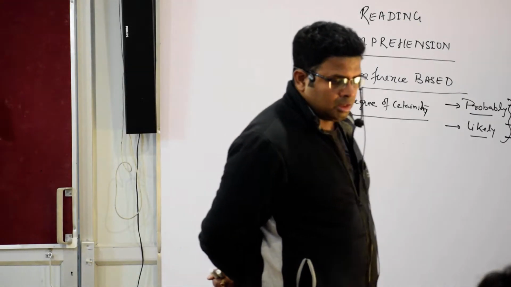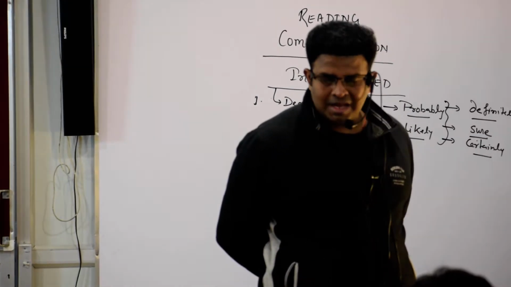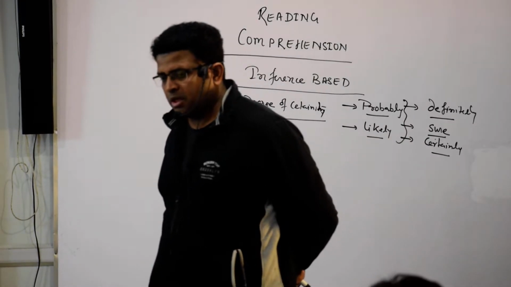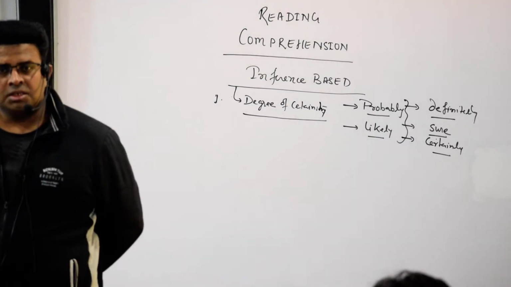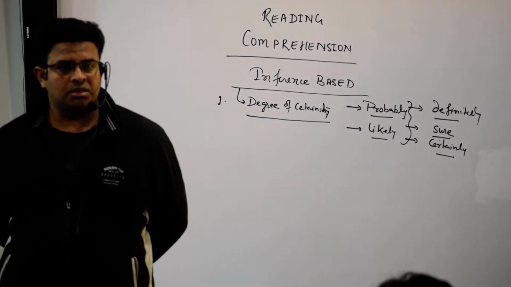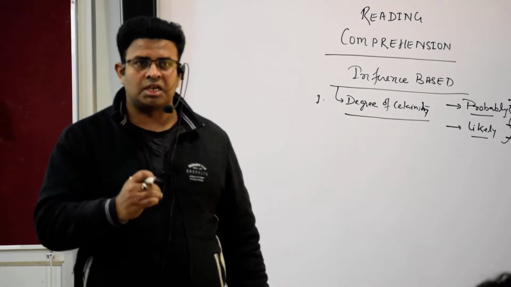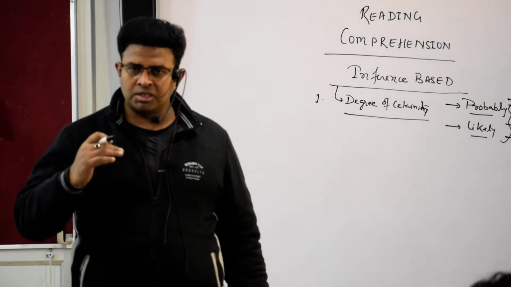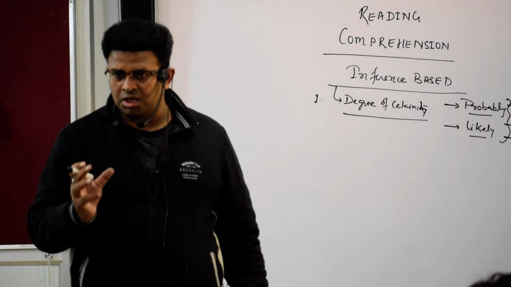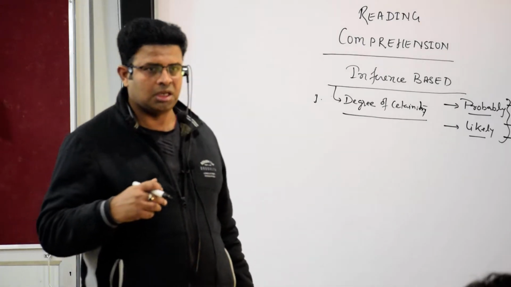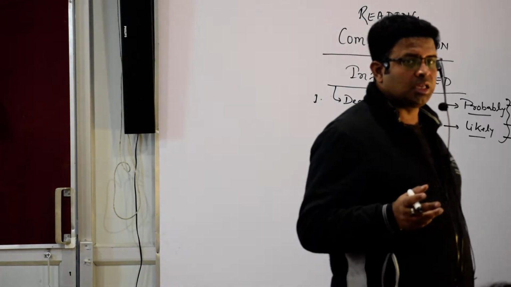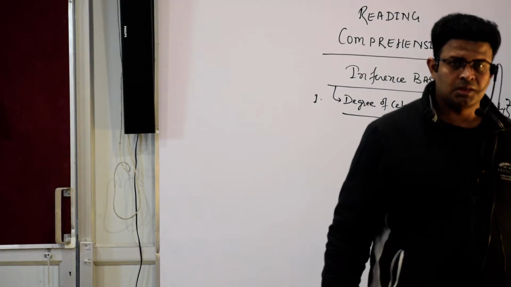If in the passage there is a probably, if there is a likely, then be careful that this is the degree of certainty. Probably is some certainty. Likely means, I don't know, 30% certain, 40% certain, 70% certain, but it never says definitely.